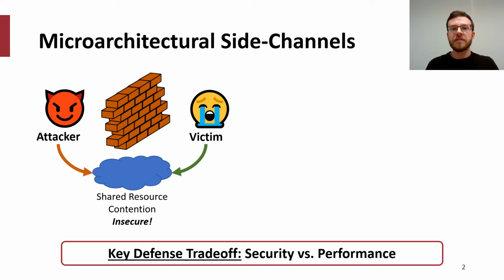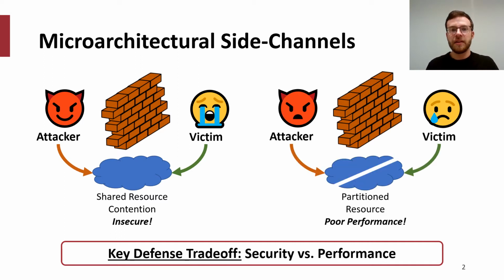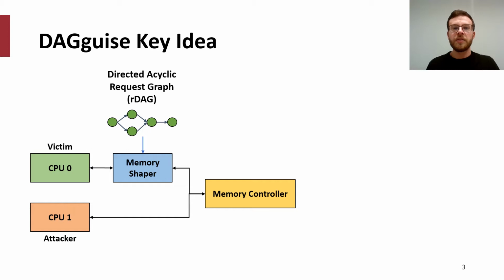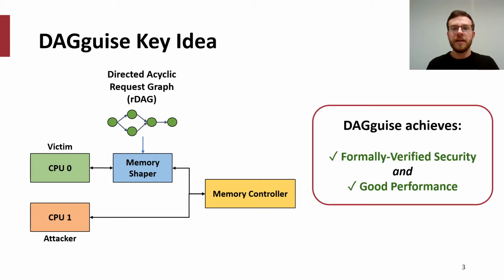While it is initially tempting to statically partition resources to disallow contention, such an approach can significantly degrade overall system performance. In this work, we focus on mitigating side channel attacks which exploit contention within the DRAM memory controller without resorting to static partitioning. At a high level, we introduce a memory shaper to shape requests to a representation called a directed acyclic request graph, something we call an RDAG. The shaper uses this representation to shape the timing of the victim's memory requests to a secret independent pattern. By doing so, our mitigation scheme, called DAGguise, is the first scheme to achieve formally verified security, while allowing for dynamic traffic contention and good performance.